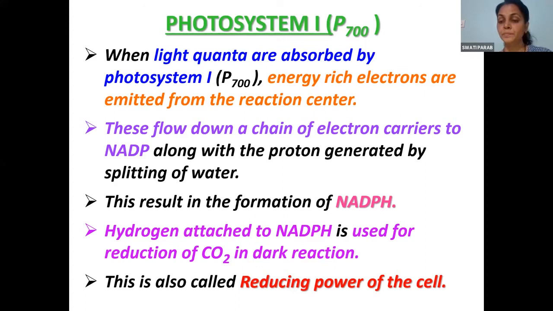Yeah, done till here. So now you got it. Why is it called reducing power? Because first hydrogen comes, it reduces NADP to NADPH. Then again, the hydrogen which is attached to NADPH will reduce CO2 to carbohydrate. So there are two reduction reactions taking place over here. One reduction reaction is NADP to NADPH. The second reduction reaction is CO2 to carbohydrates. So two reducing reactions happen here, and that is the reason it is called the reducing power of the cell.